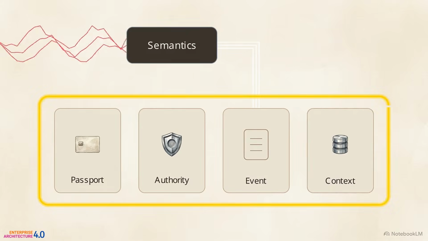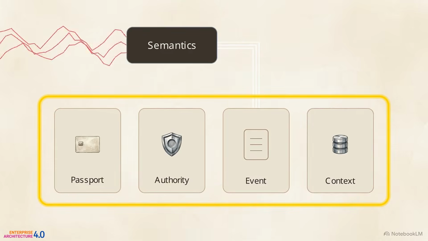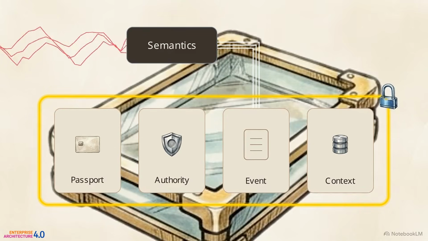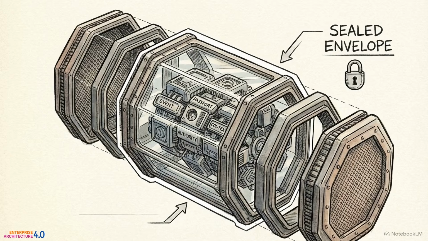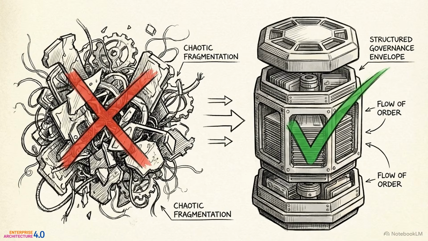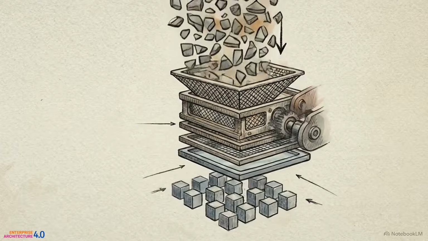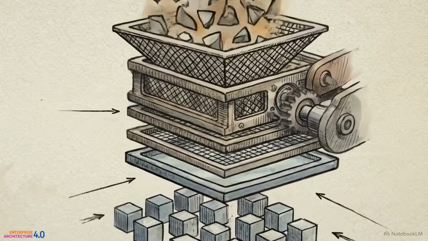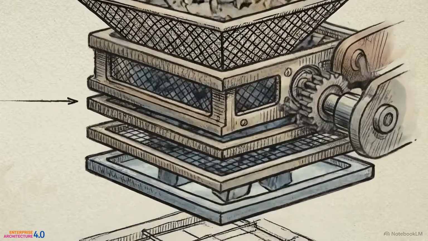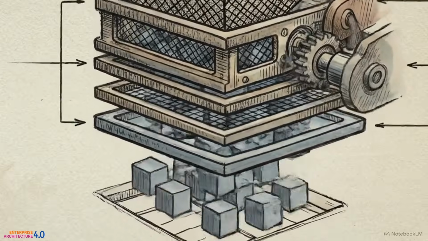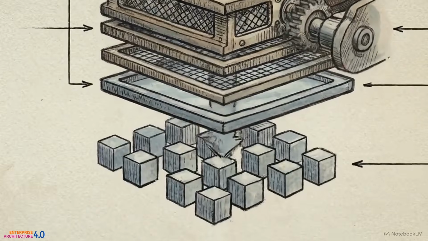Every element verified so far must be locked together. The architecture seals them into this envelope container. This unified envelope becomes the sole governed execution package for the remainder of the flow. From this point forward, the runtime environment refuses to interact with scattered data streams. It will only accept the cryptographically sealed envelope. Unstructured signals are inherently volatile. By demanding a fully assembled, verified data payload, the system guarantees that control mechanisms have stable geometry to evaluate.